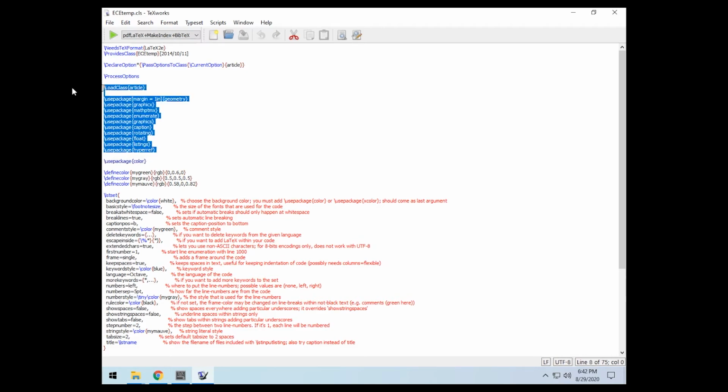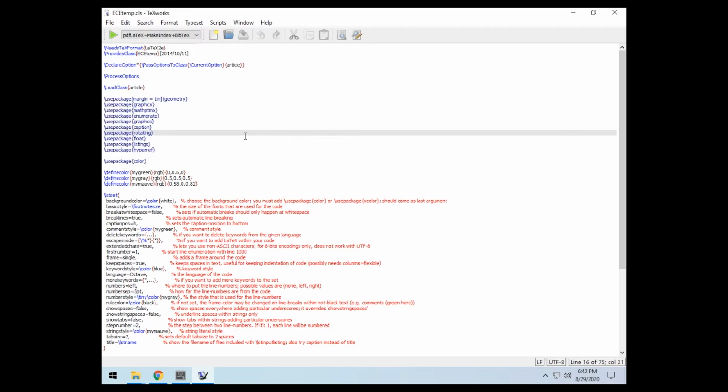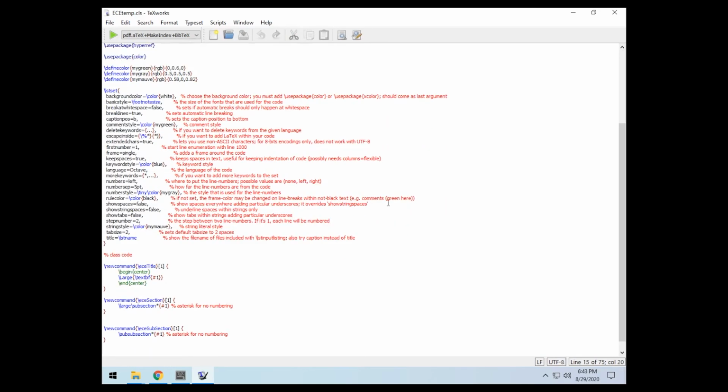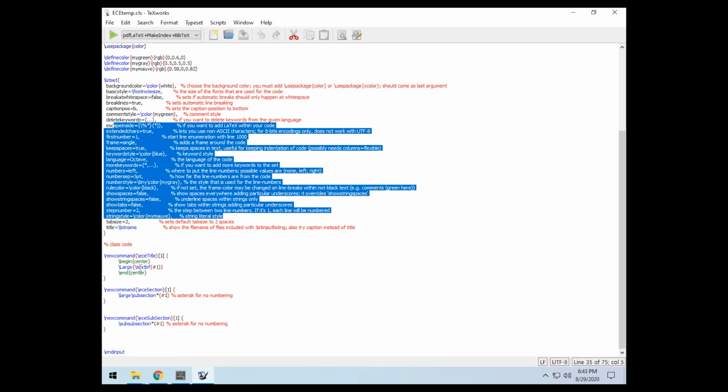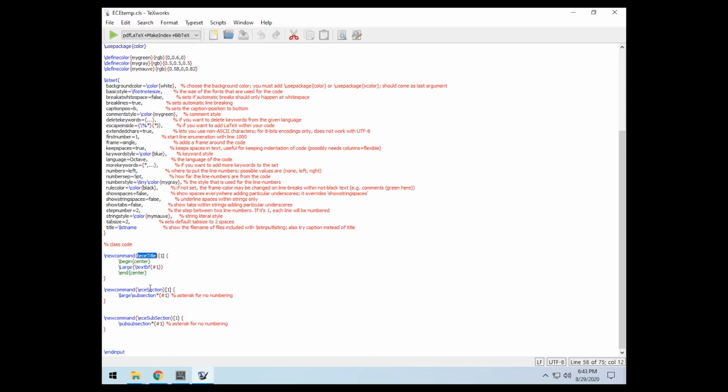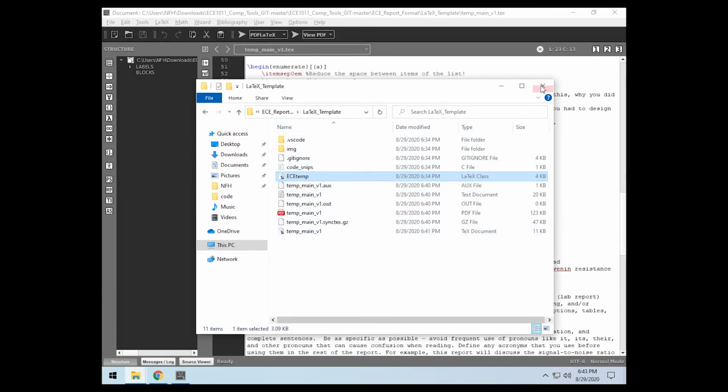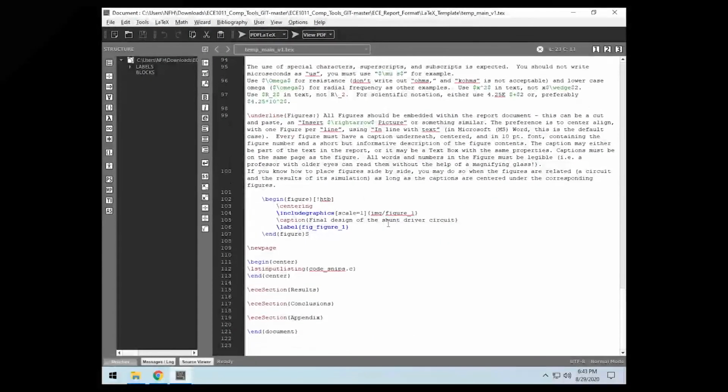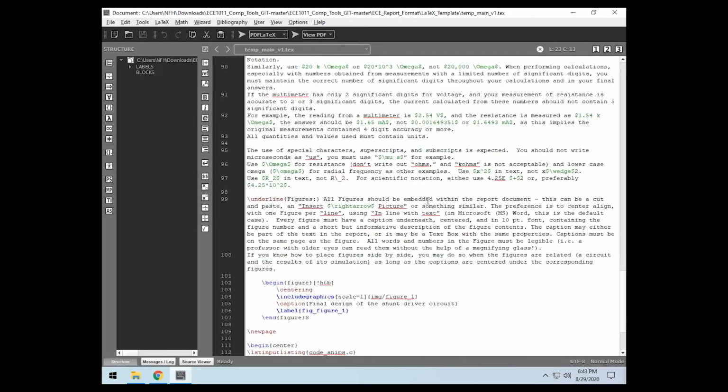And I update these on the Git quite often. So if you ever start running into issues, you can go check the Git for a new class template. Like, for example, you don't need graphics and GraphX anymore at the same time. Then I have a bunch of defined colors stuff, and then the 3 new commands: ECE title, ECE section, and ECE subsection. Those are the commands that you can pull out. So all that information being clear, this will get you started running the ECE template in LaTeX.